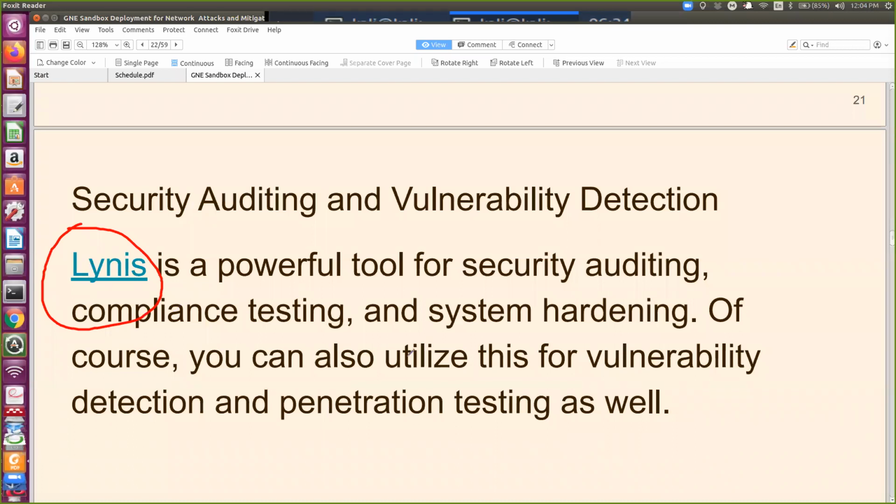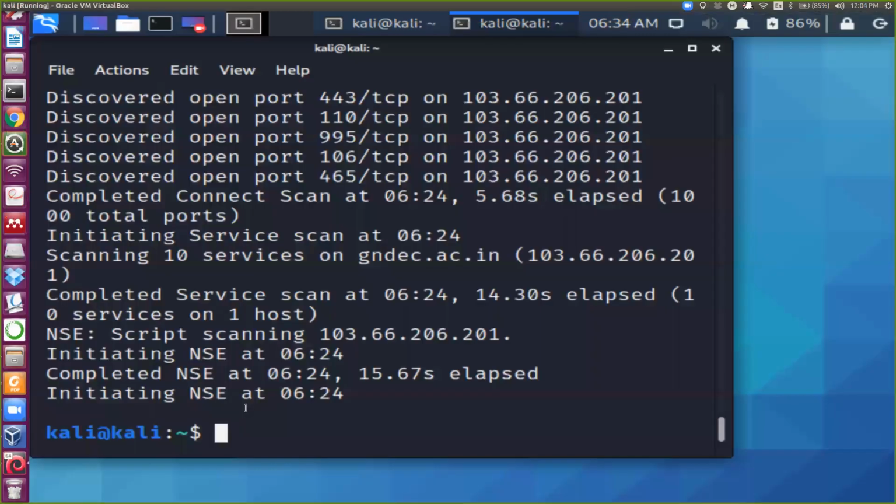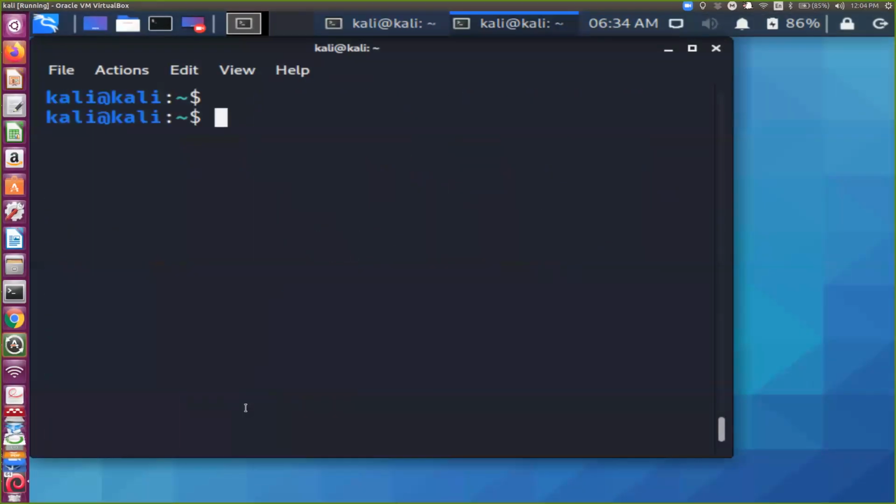And using this Lynis, you can check the vulnerability of your own machine. I'm going to perform this with my machine to show you. So now here the command is lynis. Now when you run this command, it is showing not found.